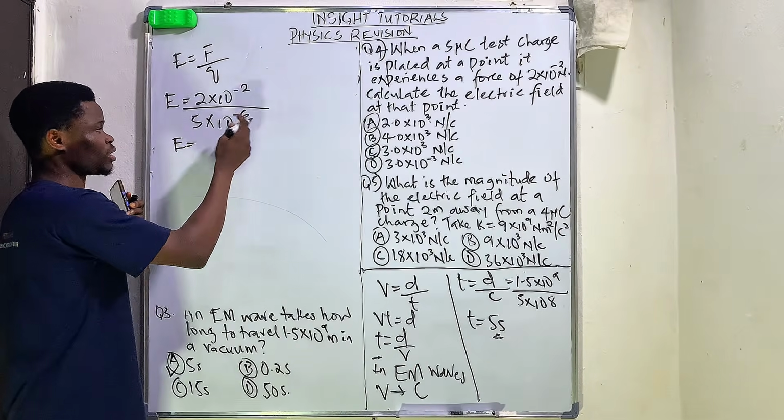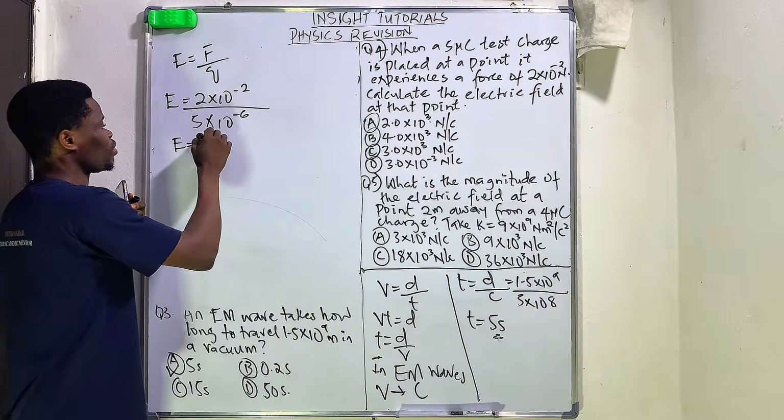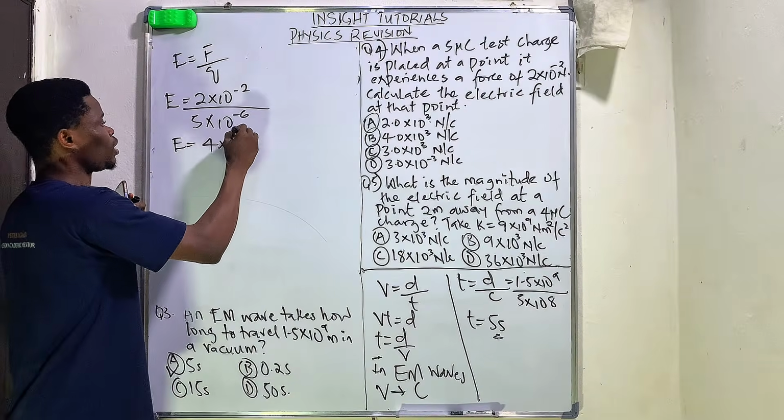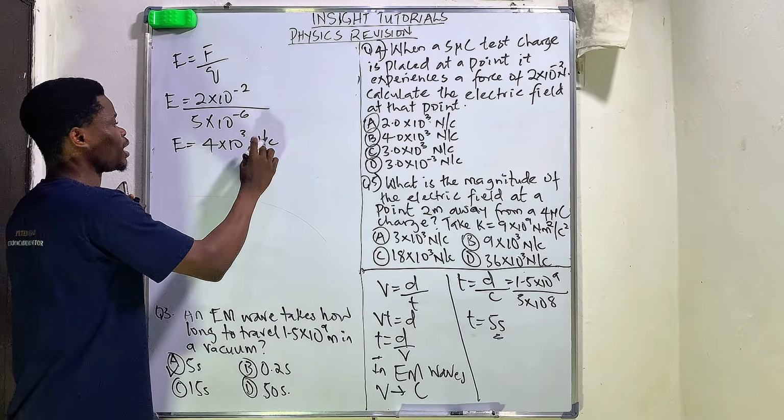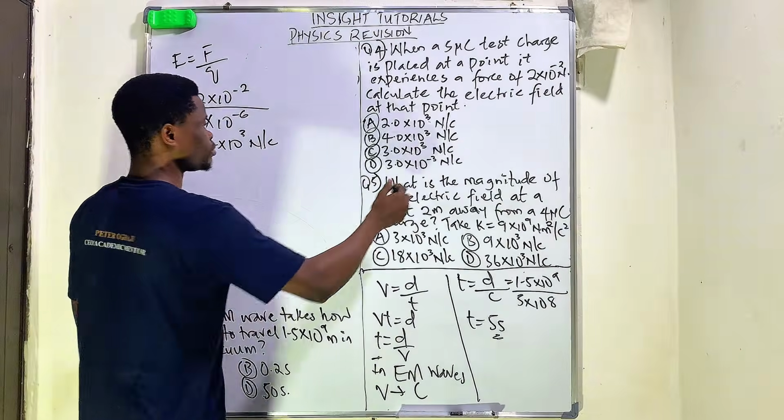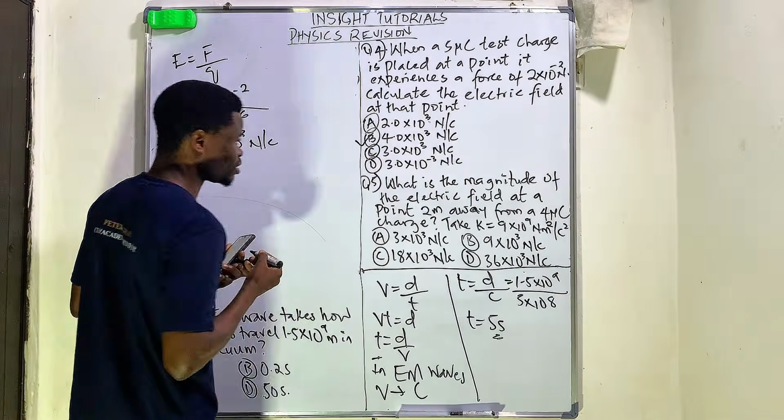All right, so when we did 2 times 10 raised to the power of minus 2 and divided by 5 times 10 raised to the power of minus 6, we got 4 times 10 raised to the power of 3 Newton per coulomb. So option B is the correct answer.